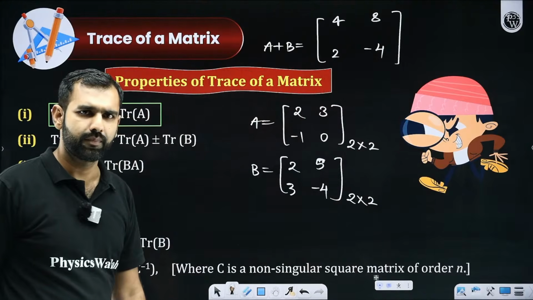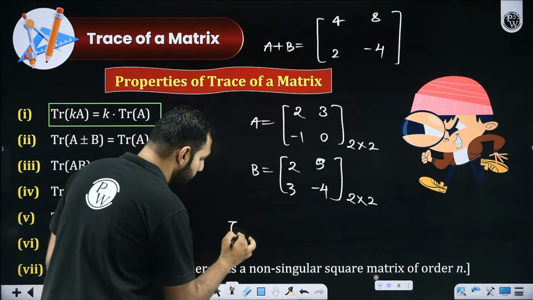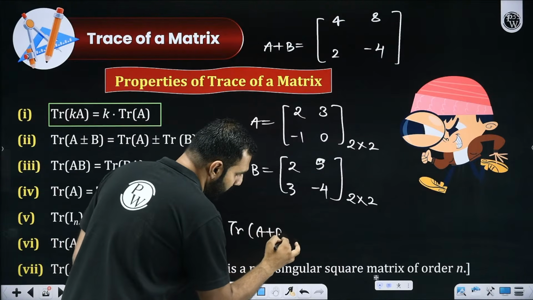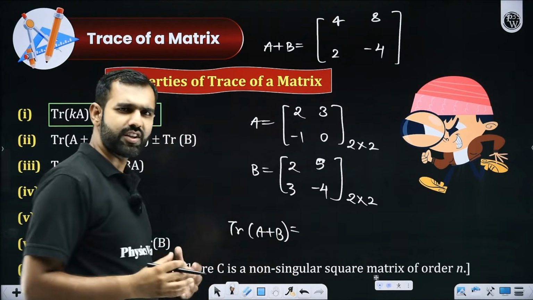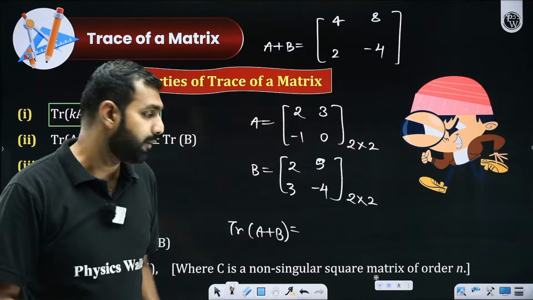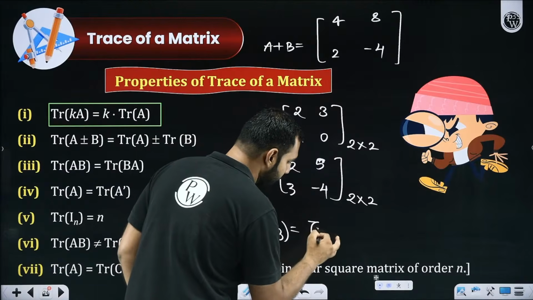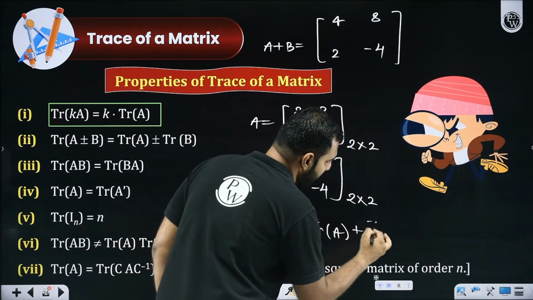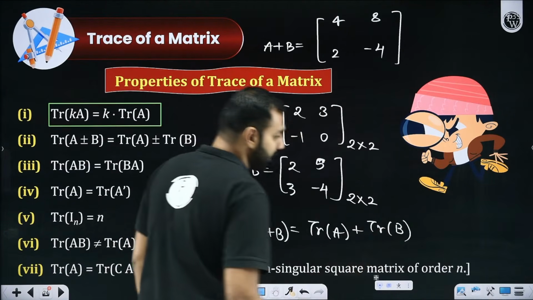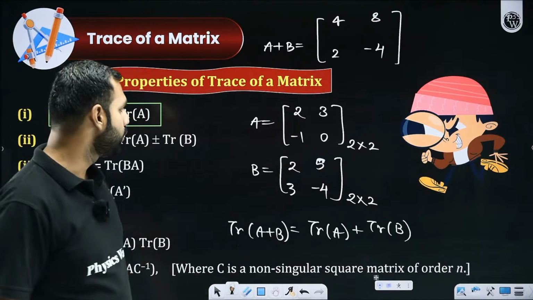Everybody understood that? Yes or no? Now if I ask you trace of A plus B, trust me, trace is such a beautiful operation that it can be distributed over addition or subtraction, which means either you find trace of A plus B or you find trace of A plus trace of B, it will be same. If you don't believe me, you do it by yourself.